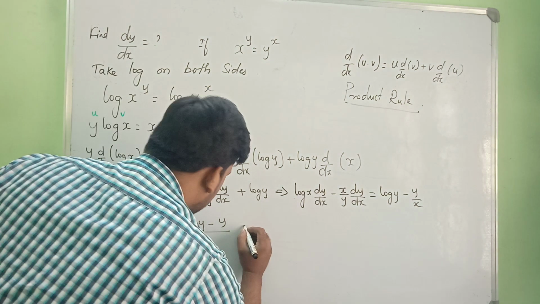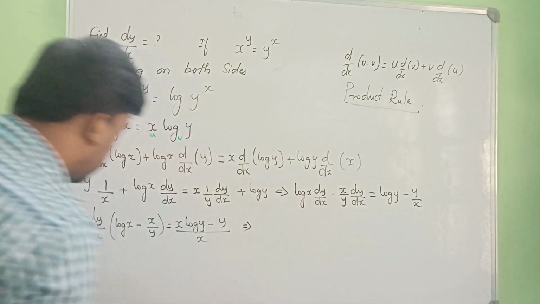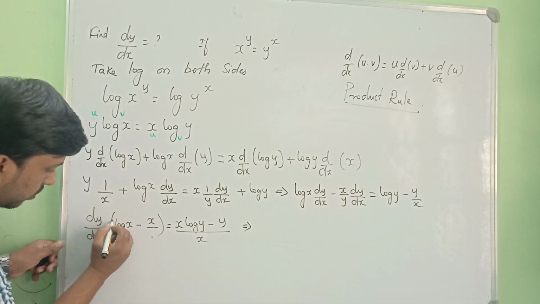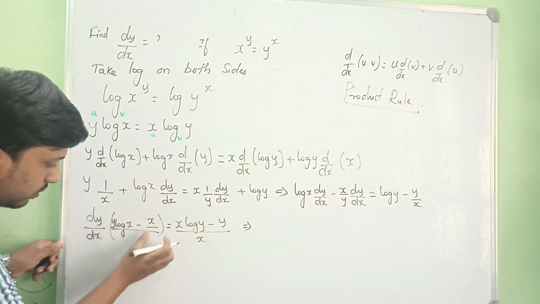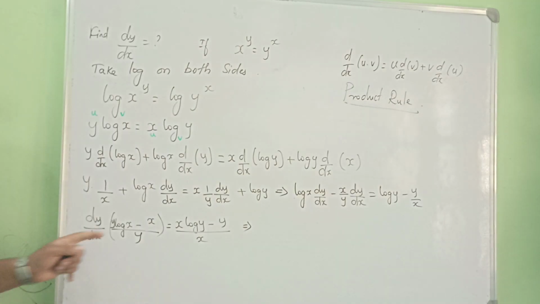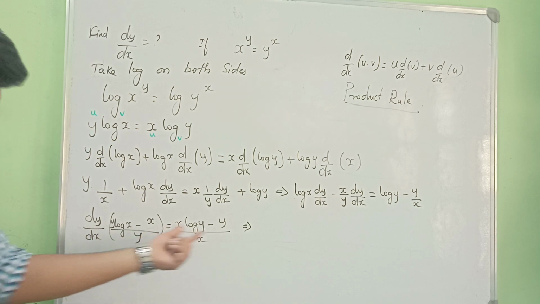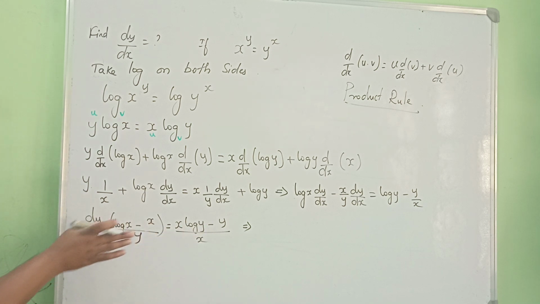So that implies, here also I am going to take LCM. What happens if I take LCM here? It is going to become y log x whole divided by y. y log x minus x whole divided by y. Now what I am doing, I am going to take this side. So when the product crosses the equal sign, it is going to become divided by.